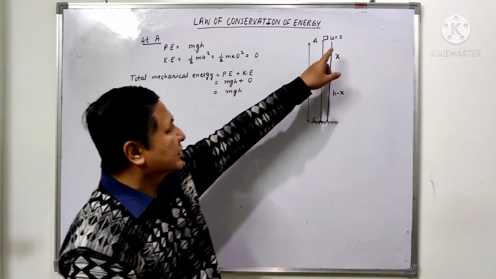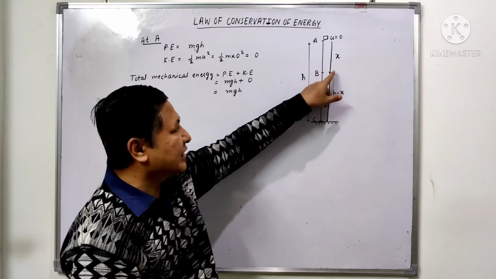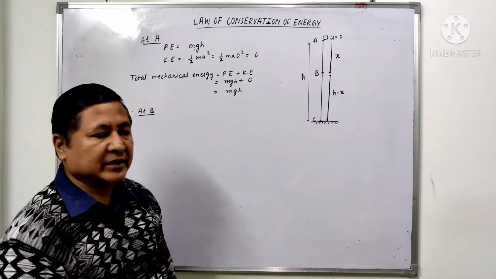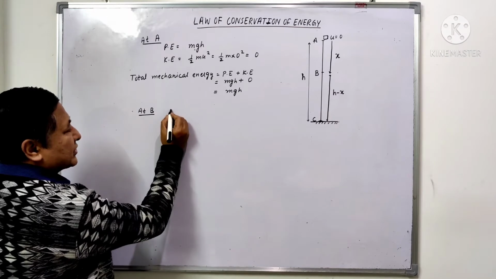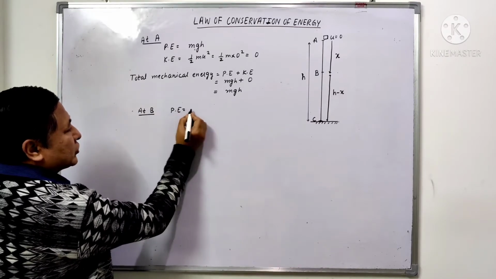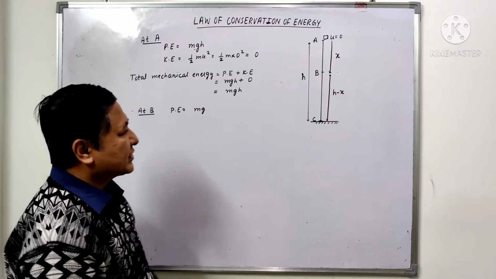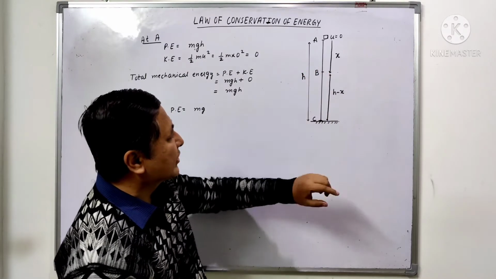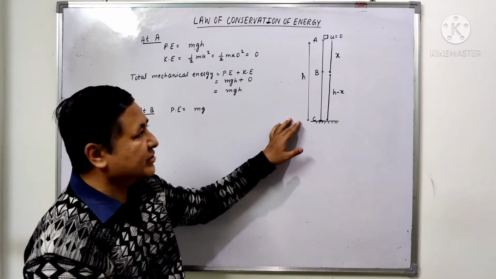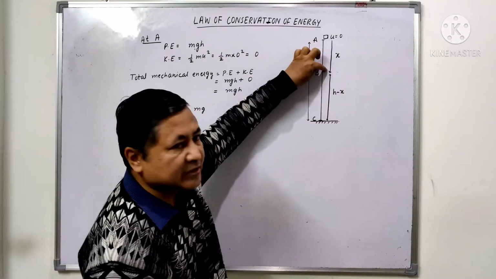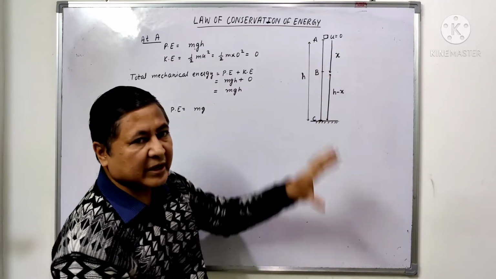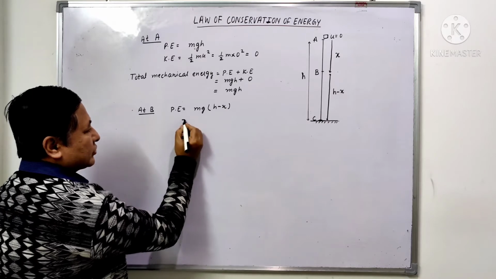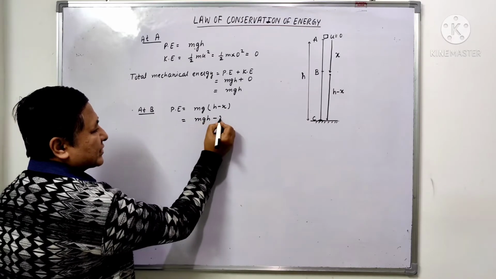Now the object is dropped, and it covers a distance x and reaches B. Let us calculate the potential energy as well as kinetic energy here. At B, the potential energy will be equal to mg, and in this case the height of B above the ground will be h minus x, because the total height is h, and out of that the distance x is covered, so the remaining height will be h minus x. So it becomes mgh minus mgx.